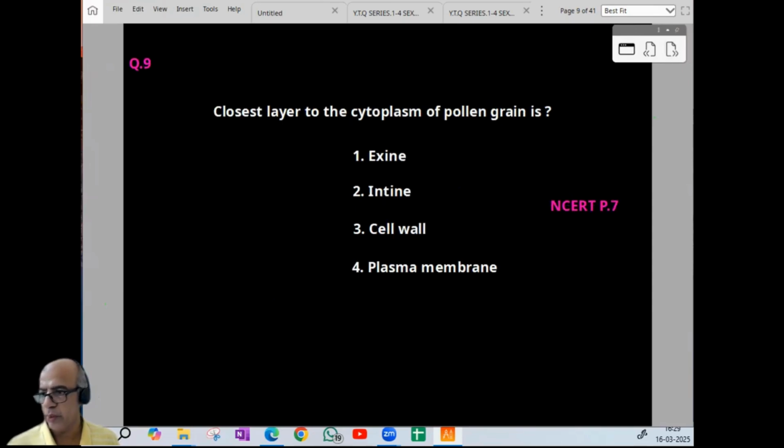Now coming to the 9th one. The closest layer to the cytoplasm of the pollen grain is the plasma membrane. So option-wise, 9 is 4. Now coming to the 10th one.